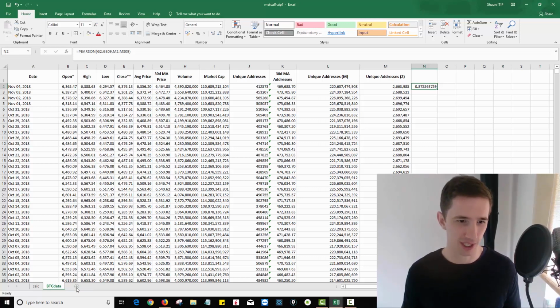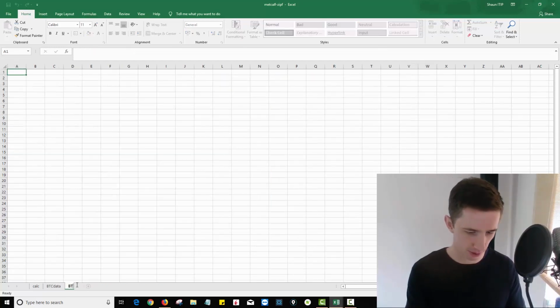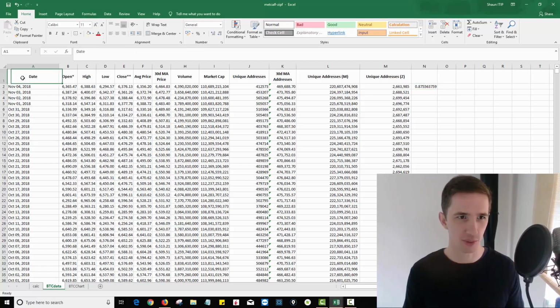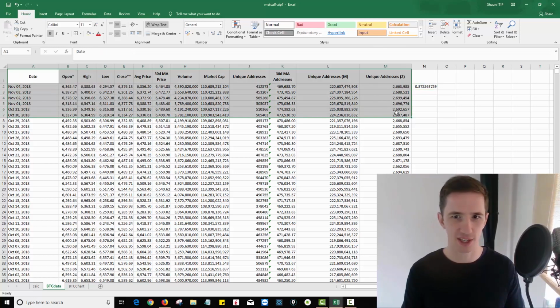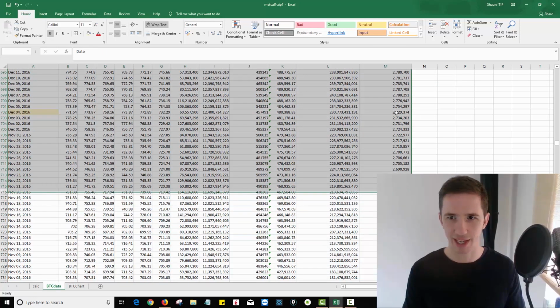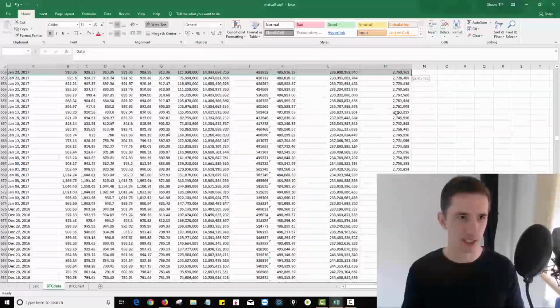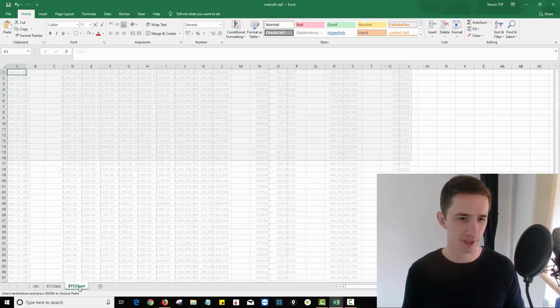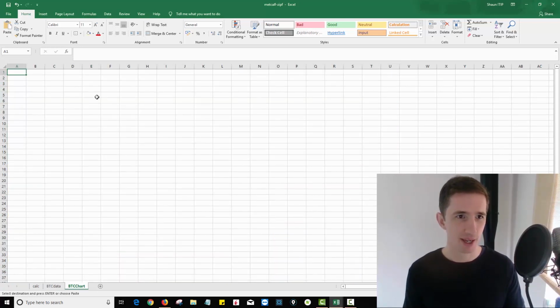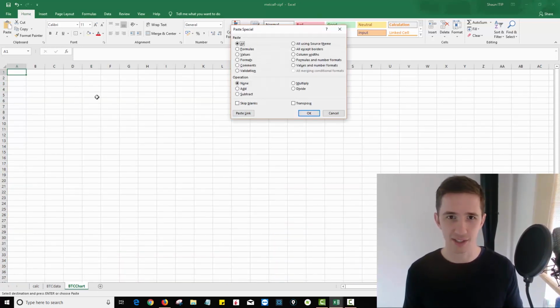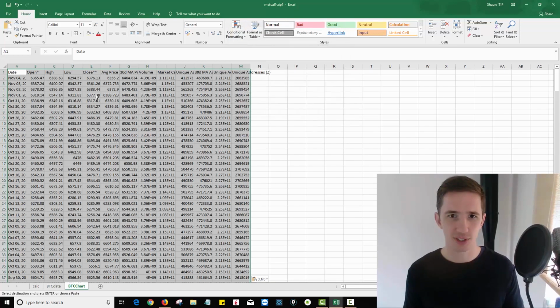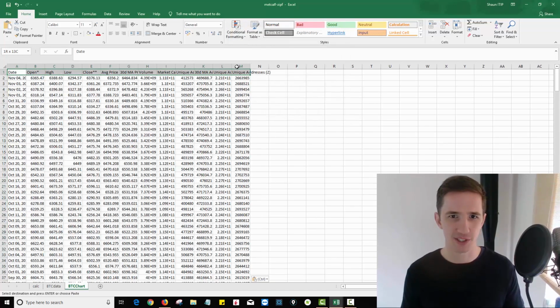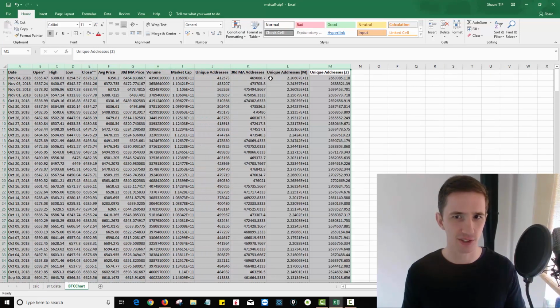And so what I'm going to do here is add a tab. I'm going to call it BTC chart. And I want to paste this data across. So I'm just going to copy all this data all the way down to where I care about it, which is going to be December of 2017. So I'm going to hit Control C, go to my BTC chart tab, paste special or Alt ES, and then V for values. And so now there's no formulas in here. It's just the values. I'm going to make the titles bold again so I can see the titles easily.